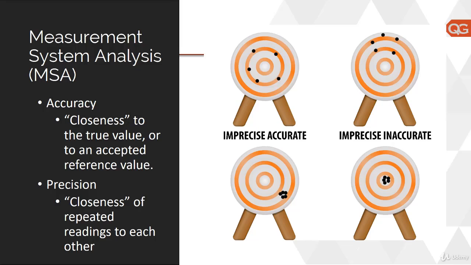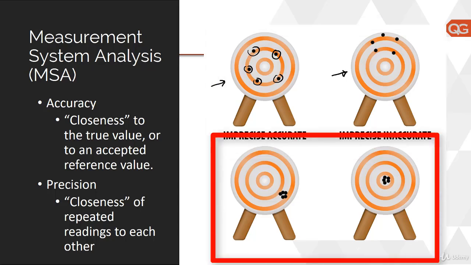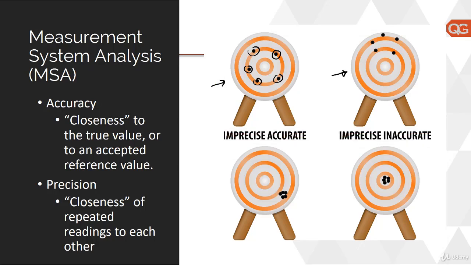If you look at these examples where there is a spread amongst each other, here we have lack of precision. This one also has lack of precision, because you see these items are far spread from each other. In precision, we are looking at the closeness of repeated readings. So in these top two cases, the readings are not close to each other, whereas in the bottom two, you see that readings are close to each other. As we said, in precision, we have two measurements, repeatability and reproducibility.